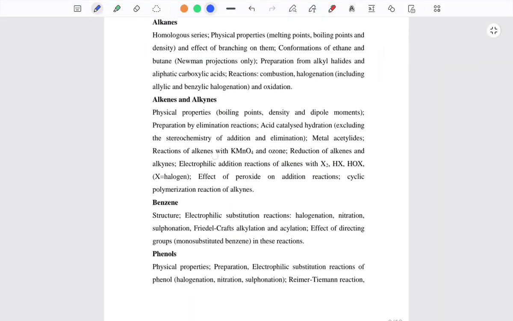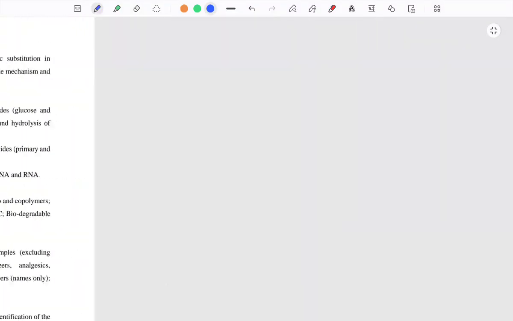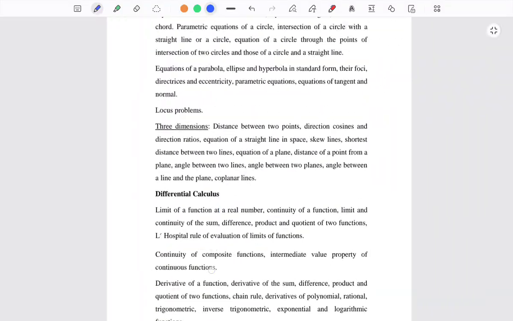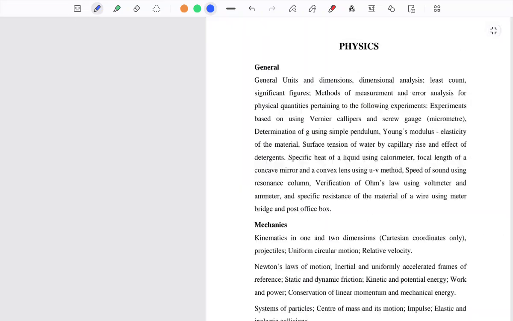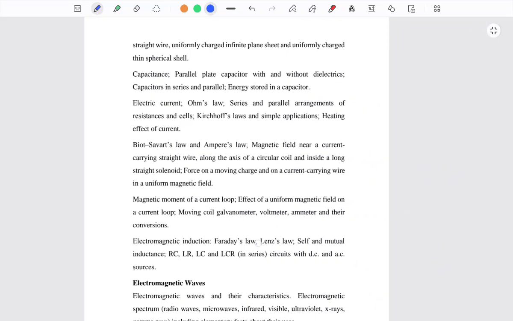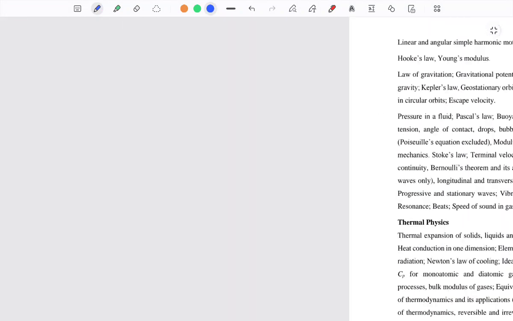These are just the headlines upon which you will be asked the questions, so we'll refer to those questions as well. For any newbie who is just starting their syllabus, just see how much they have to study. It can't happen at a single point of time. It requires time, and you'll have to devote it.